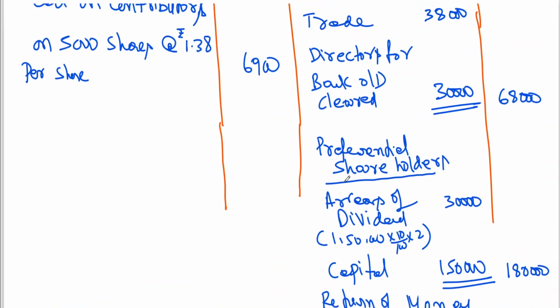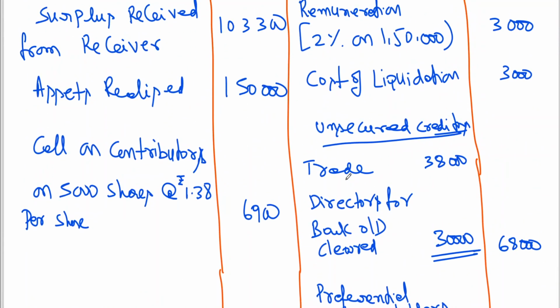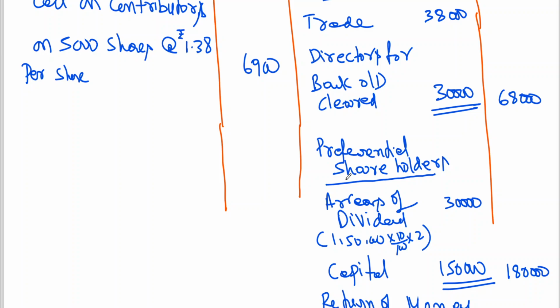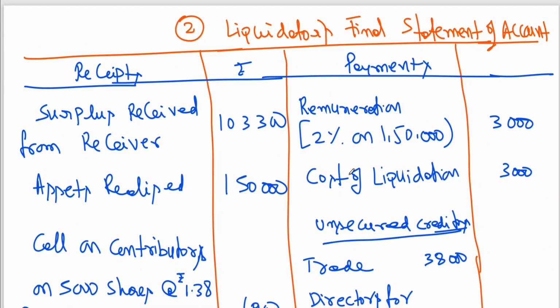Now you can see this has to be tallied. So total 1,03,300 plus 1,50,000 plus 6,900. Let me go for totaling of it. It is coming to 2,60,200, and this has to be tallied. 2,60,200.